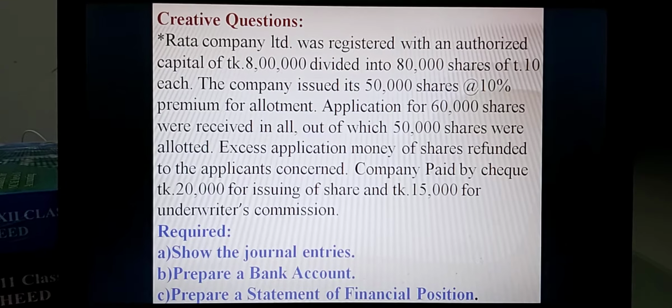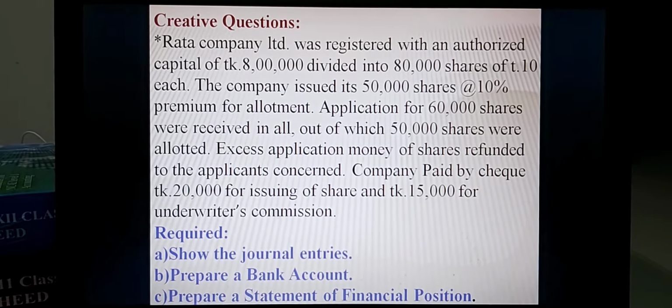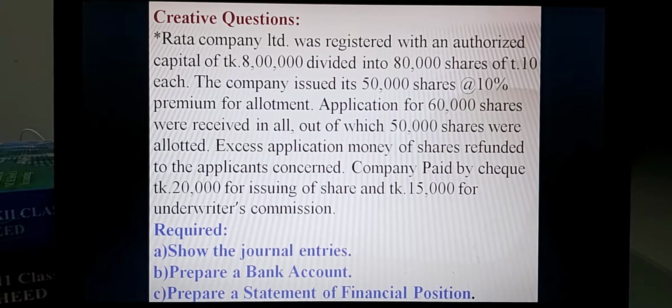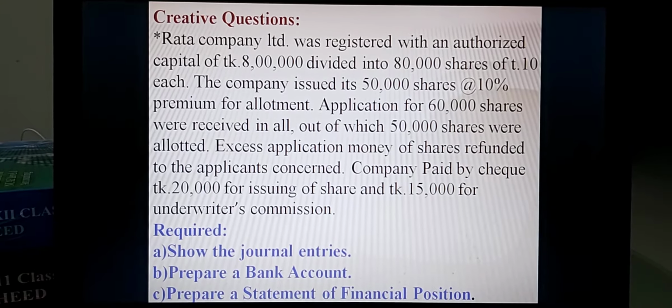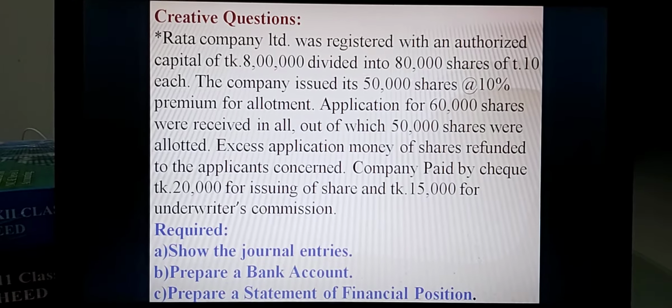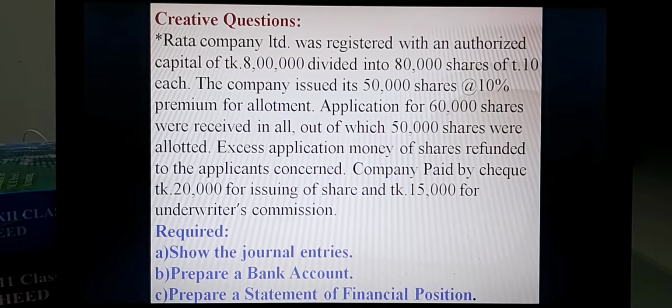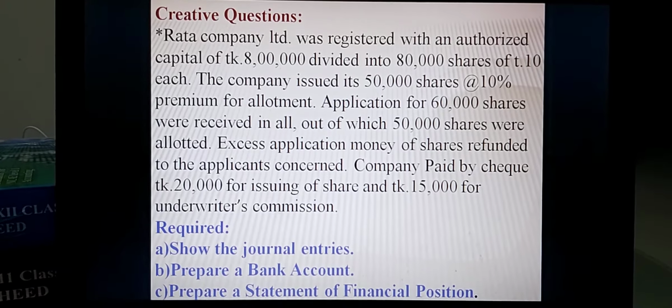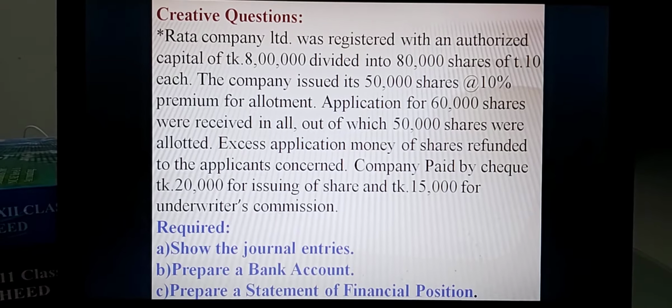Rata Company Limited was registered with an authorized capital of Taka 8 lakh divided into 80,000 shares of Taka 10 each. The company issued its 50,000 shares at the rate of 10% premium for allotment.